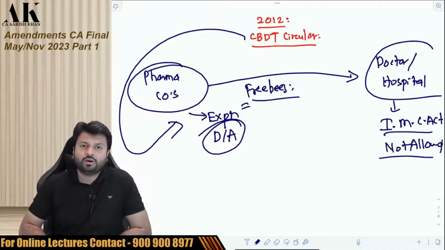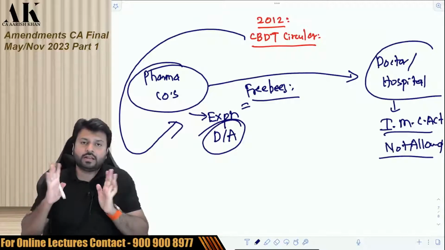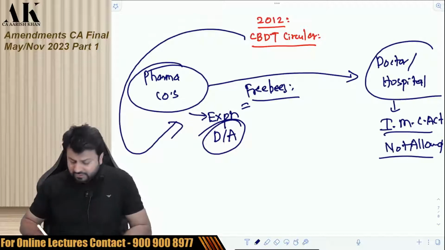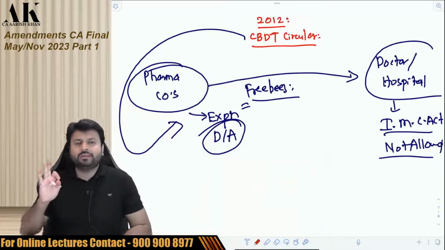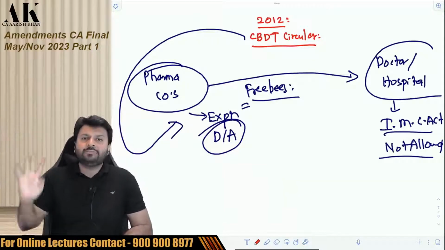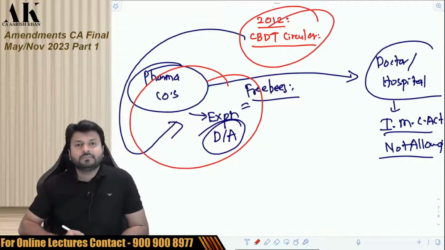Will be disallowed in your hand. So CBDT came up with a circular. And this circular says that such expenditure will be what? It will be disallowed. But it's a circular. It's not binding on assessee. Always remember that. A CBDT circular is never binding on assessee. It's binding on the income tax authority. So people started challenging this circular.